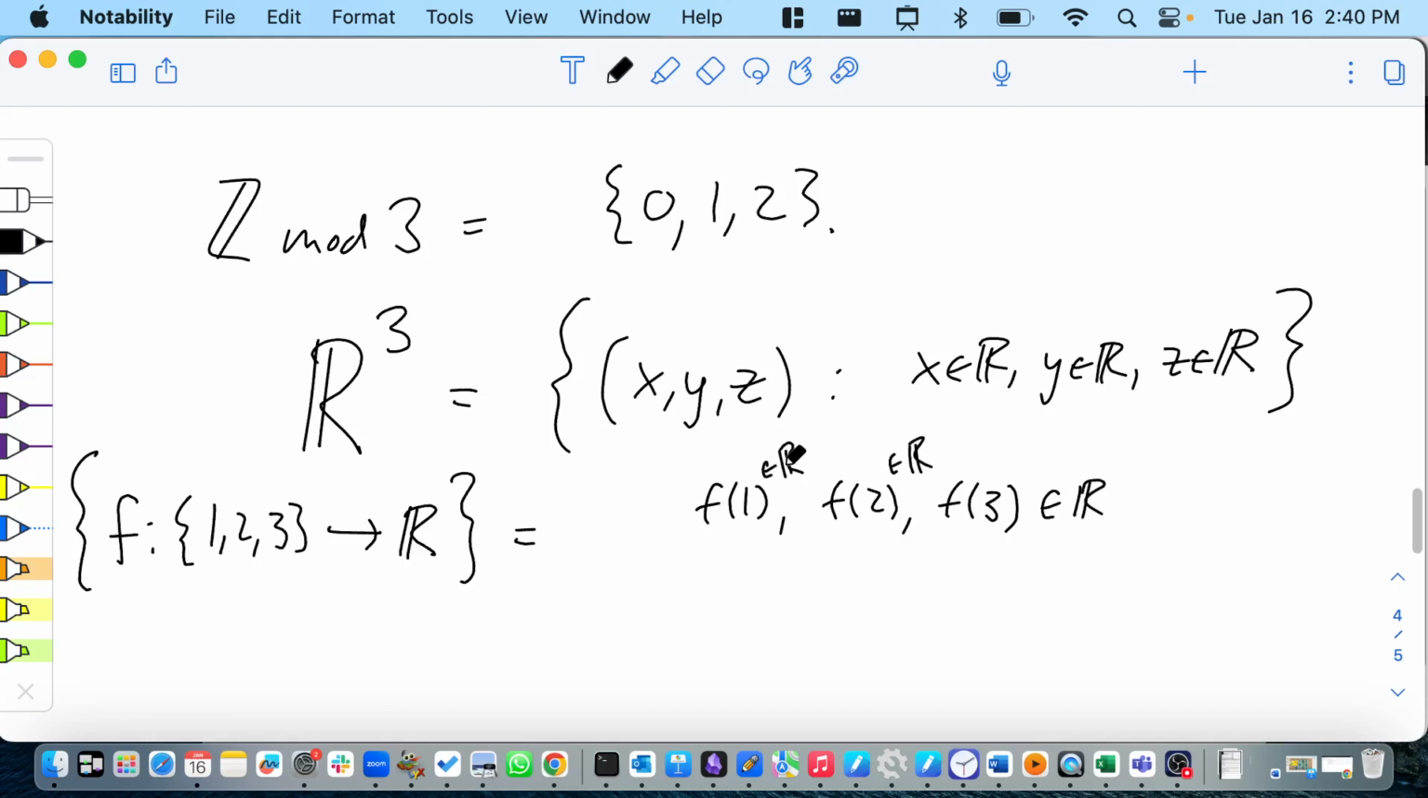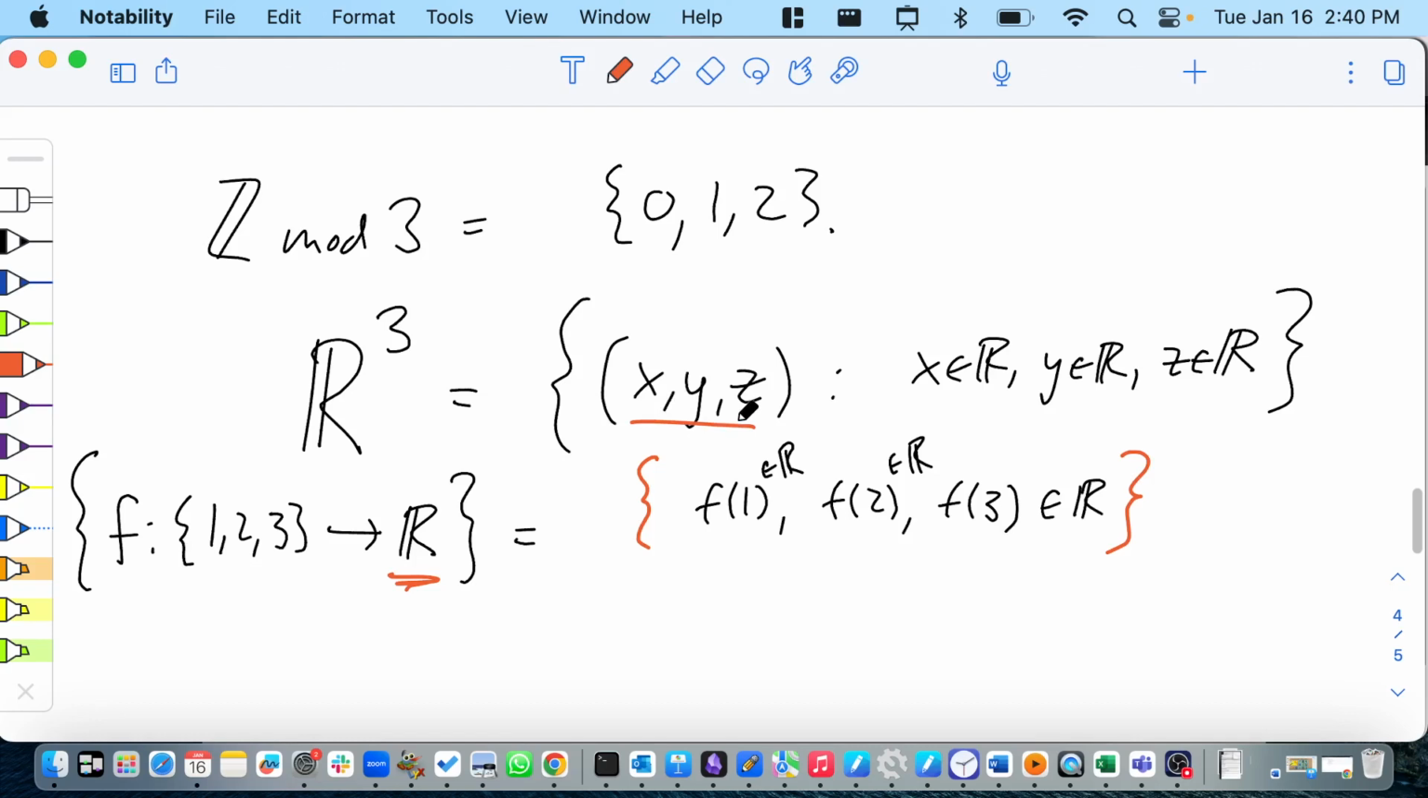Right? Why are they numbers in R? Because, like we said, the output is in R, right? So there's sort of a natural bijection. If you know the value of f of 1, f of 2, and f of 3, then you know the function f. So it's kind of 3 numbers. And that's exactly what R3 is, 3 numbers. So both of these things are the same because they're both lists of 3 numbers.